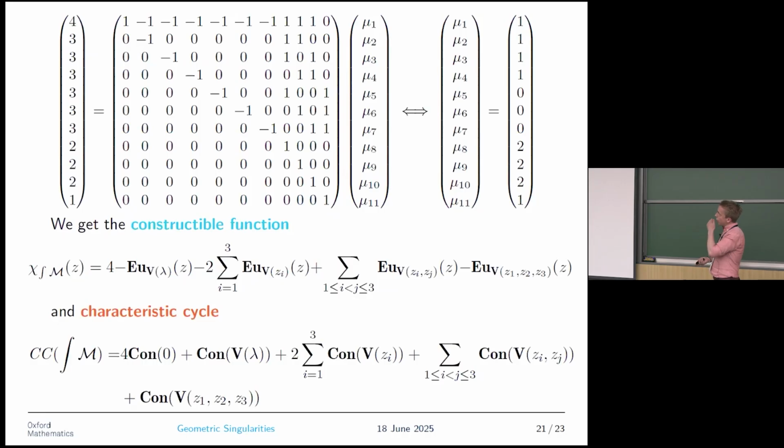If we try to calculate the constructible function, what we end up doing is solving this linear system. So these are the Euler obstructions for the singular locus Z. These come from the Euler characteristics of the fibers we needed to calculate, and we get these multiplicities here. So the constructible function now is 4. It starts with a 4 because this integral has 4 master integrals.